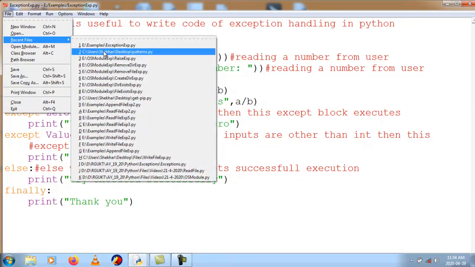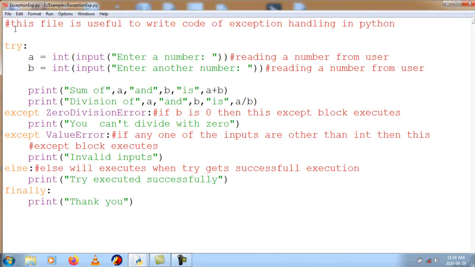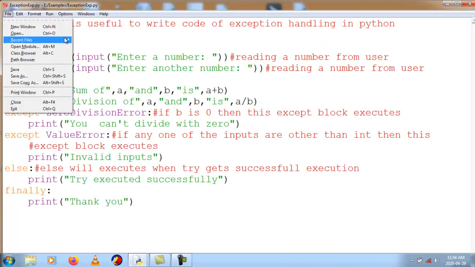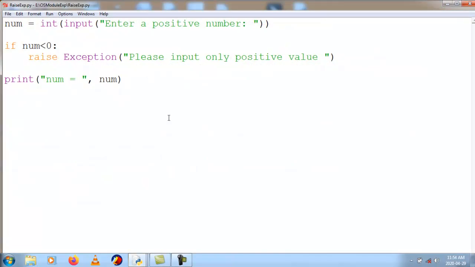So we will open a recent file here. Where is that file? So this is a simple raise example. What does it do? I am taking one positive number here, an integer input, enter a positive number, and I am raising an exception here.